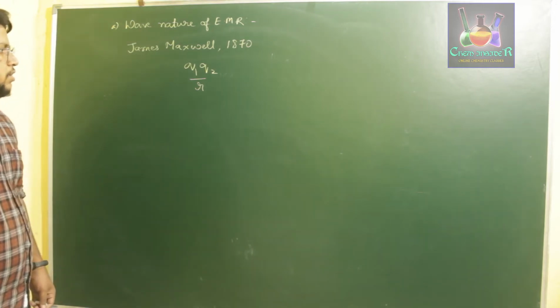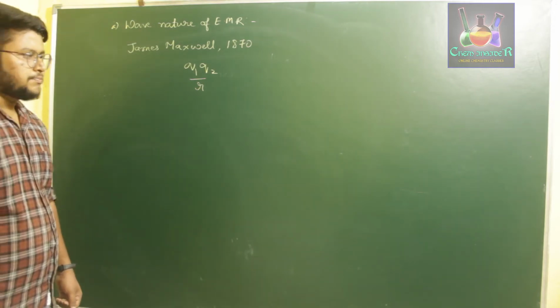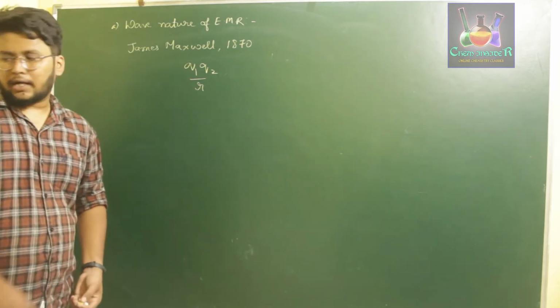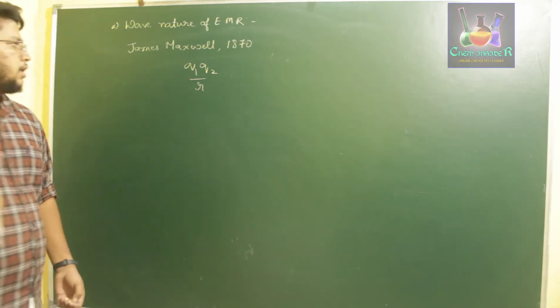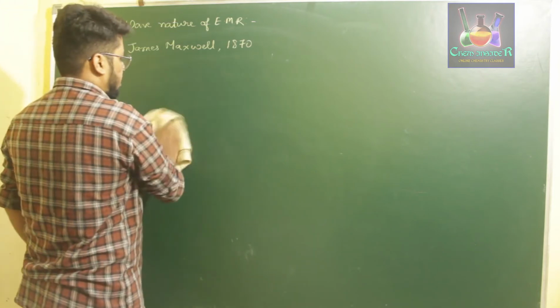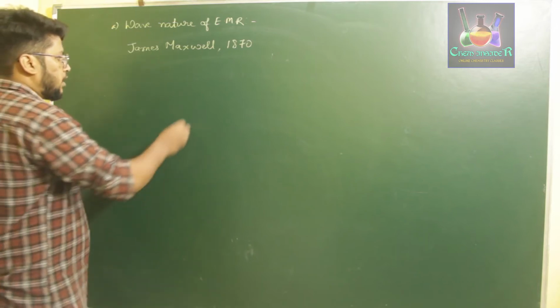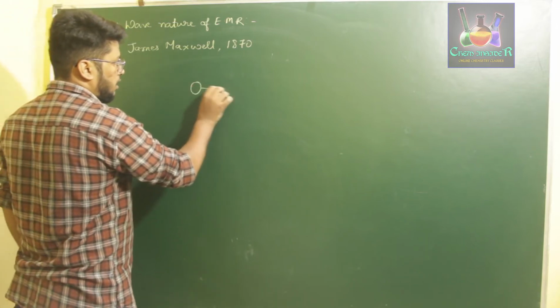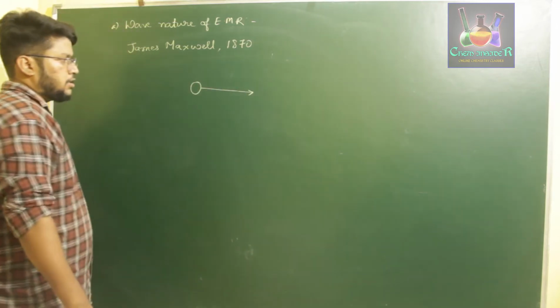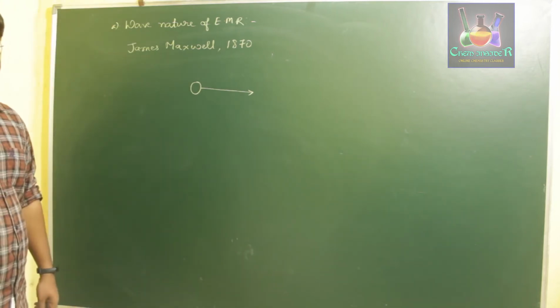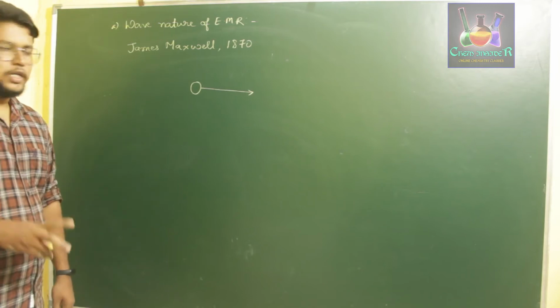So what he did was, he considered that if an atom is accelerated in a particular direction, this atom was found to produce and transmit two radiations.